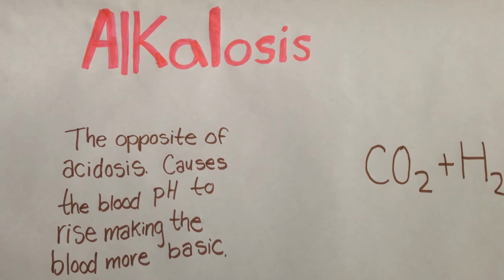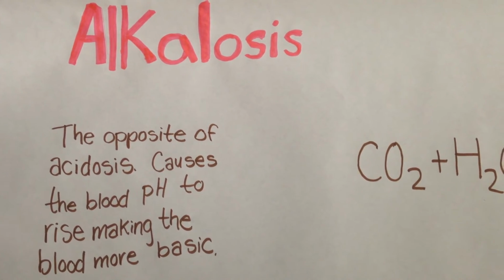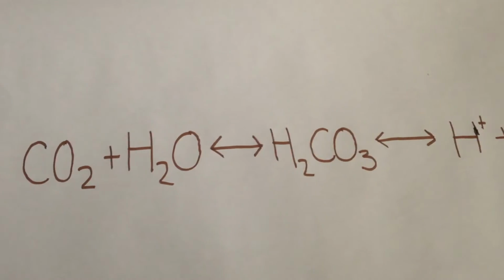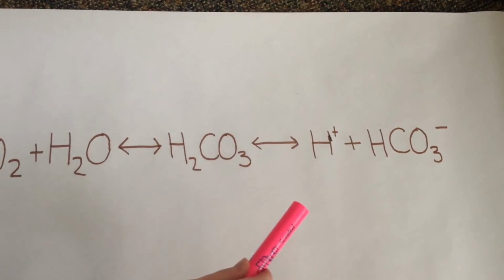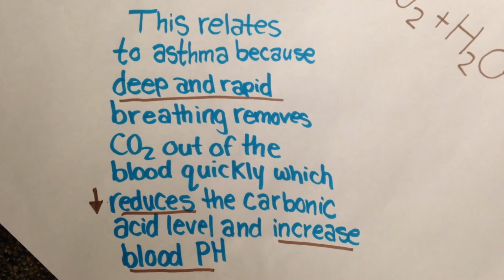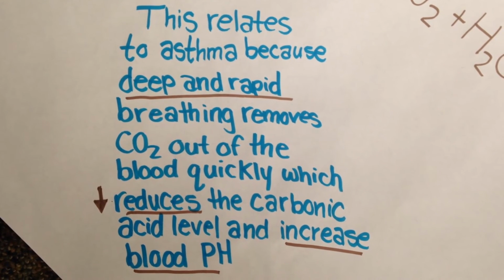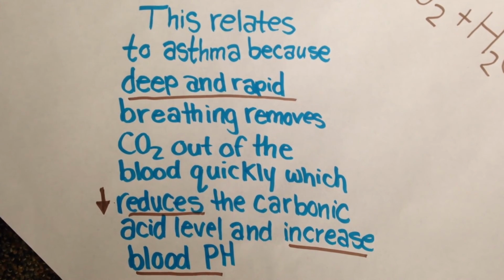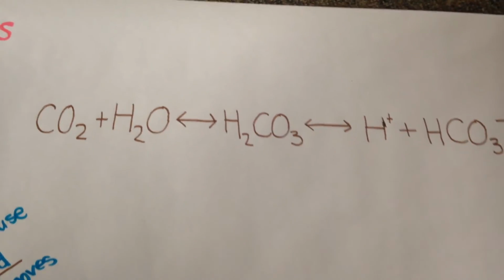Alkalosis is the opposite of acidosis and causes the blood pH to rise, making the blood more basic. If hydrogen ion concentrations increase, then excess hydrogen ions are removed by combining with the carbonic acid. This relates to asthma because deep and rapid breathing removes carbon dioxide out of the blood quickly, which then reduces the carbonic acid levels and increases blood pH.